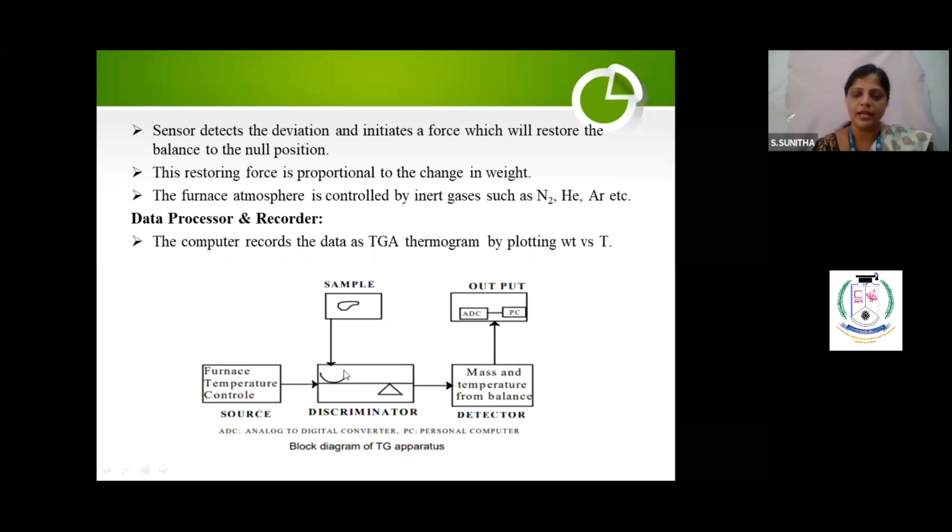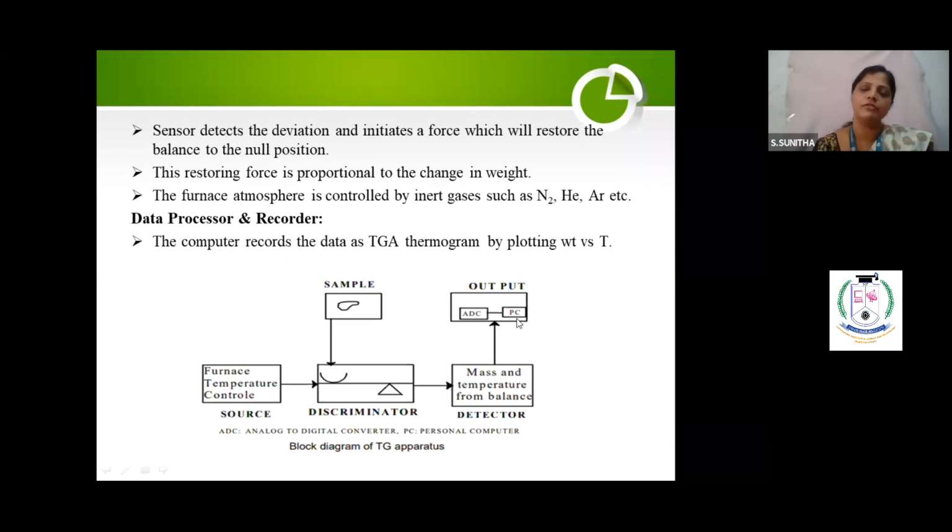Now whenever the sample undergoes some changes, the balance will deviate from its original position. This change in weight will be recorded, mass and temperature from the balance. At a particular temperature, what is the change in weight? That will be recorded from the balance as mass and temperature data. This is called the detector. These signals will go to the output, which is the computer. An analog-to-digital converter will convert all the data into electrical signals. At last the PC will give you the graph.